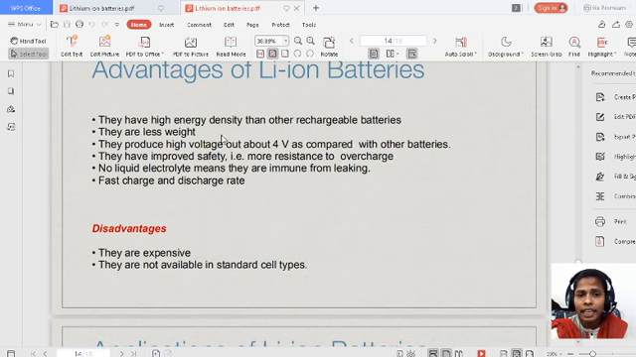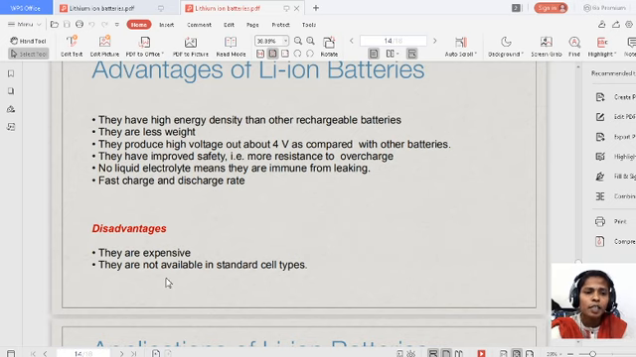They have high energy density compared to other rechargeable batteries. They are less weight. They produce high voltage, about 4 volts, as compared with other batteries. They have improved safety, that is more resistance to overcharge. No liquid electrolyte means they are immune from leaking. Fast charging and discharging rate.